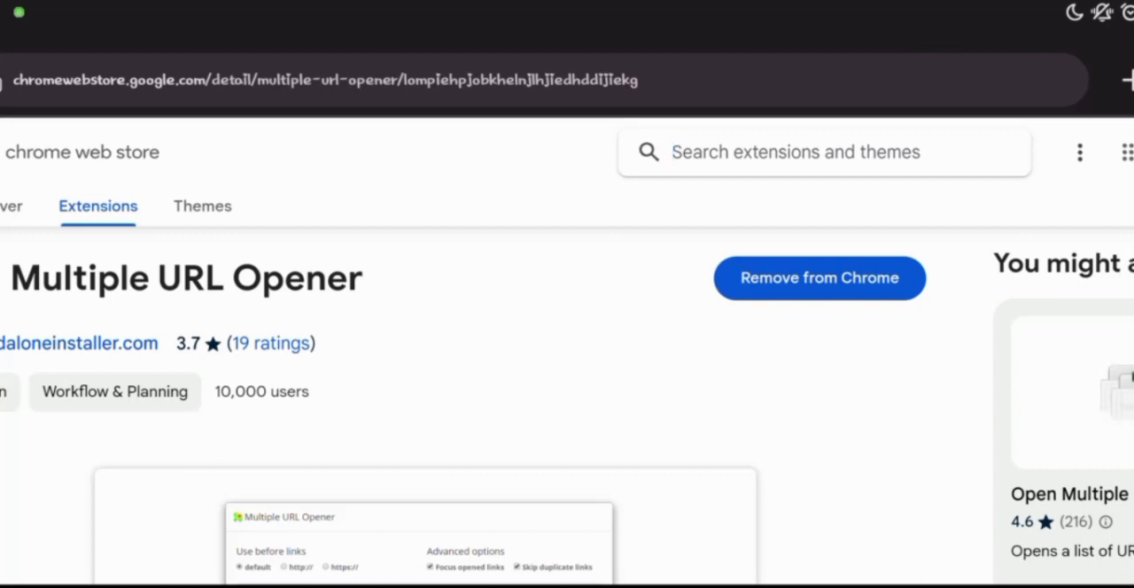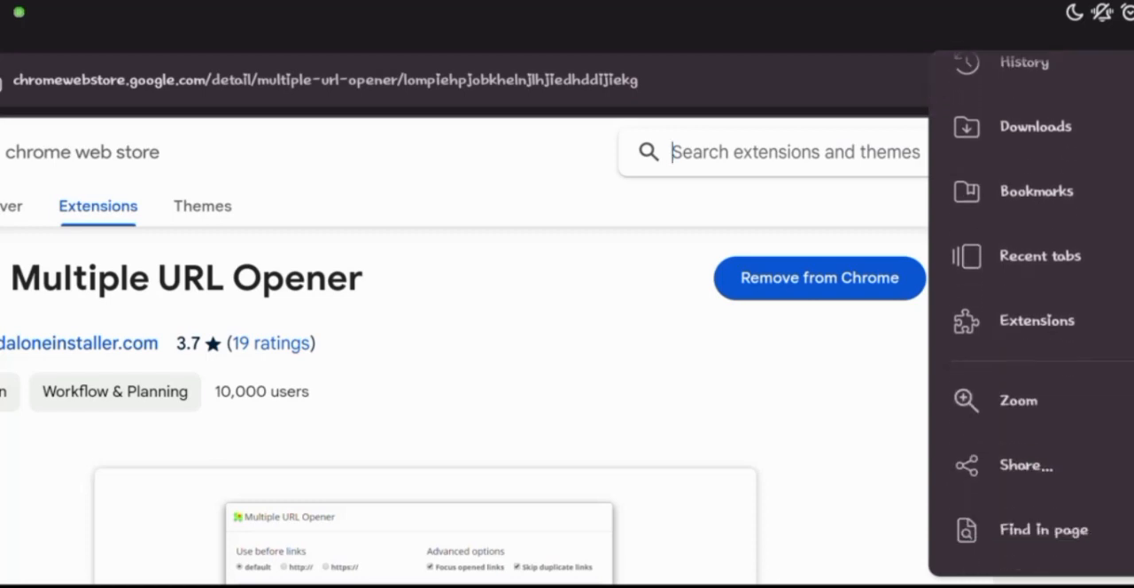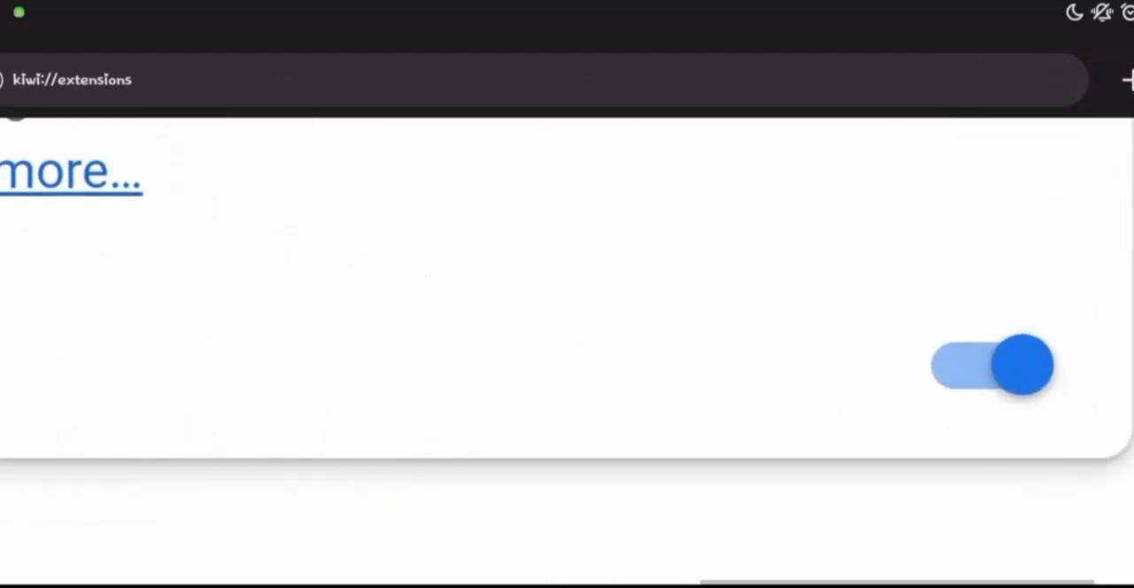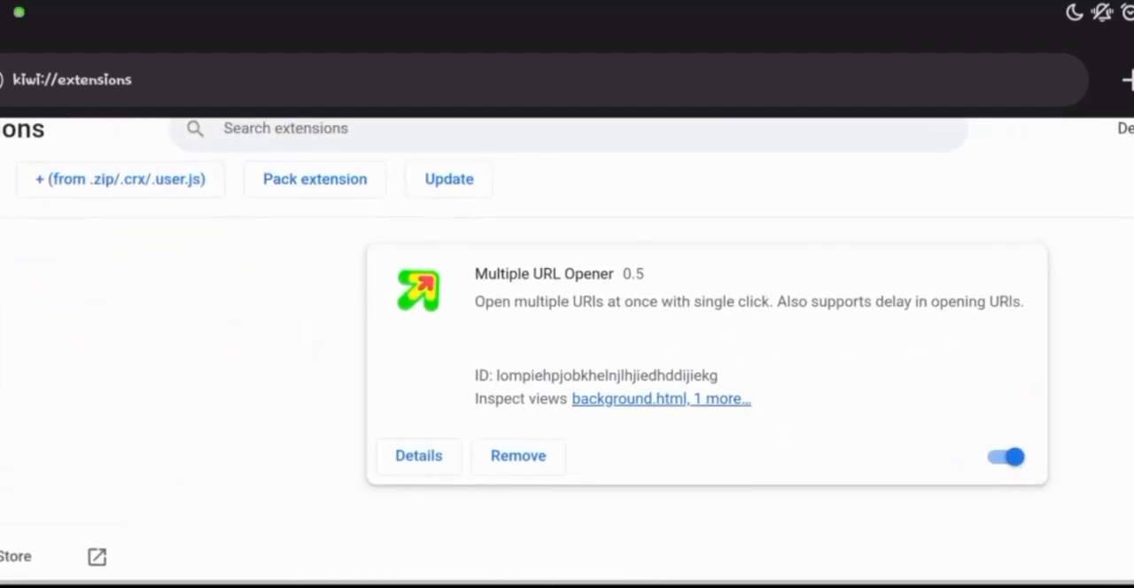Once this has been done, click on the three dots at the top right corner of your screen once more. Go on to the extension page right now. If you do that, you can see right here that this is that exact same extension. Now you want to make sure the extension is activated by turning that on in that section right now.